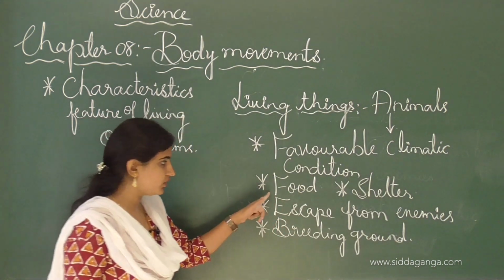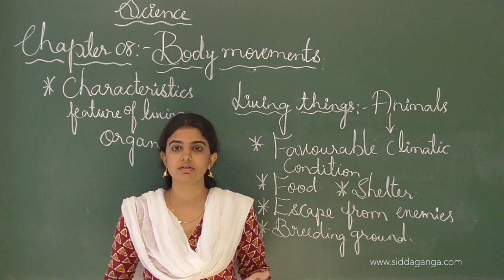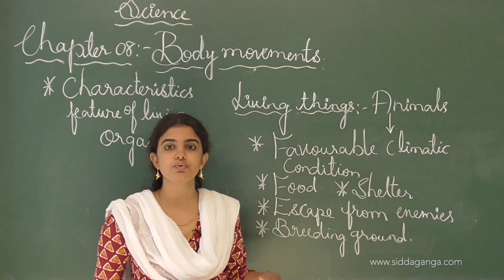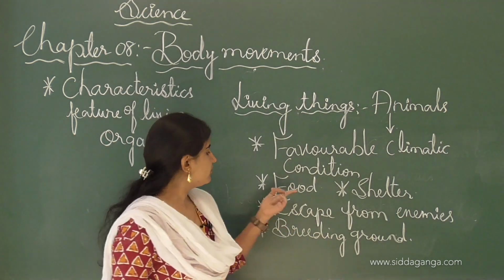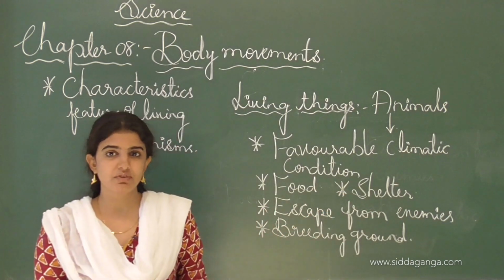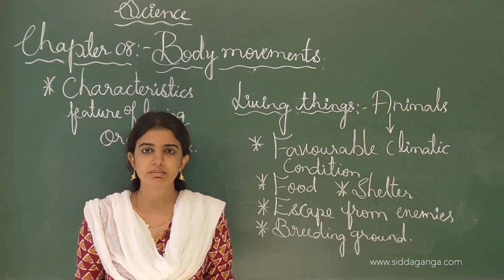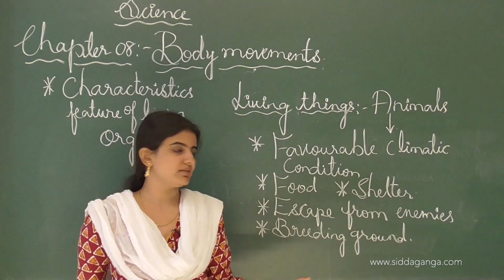Next, food. If a particular area has a lack of food, the animal will move from one place to another for the sake of food. And shelter also: if suitable shelter is not present in such an environment, the particular animal or bird will move from one place to another.